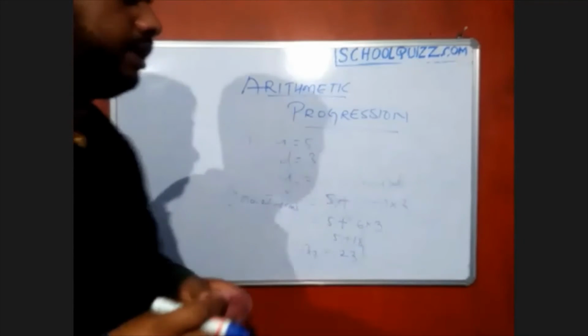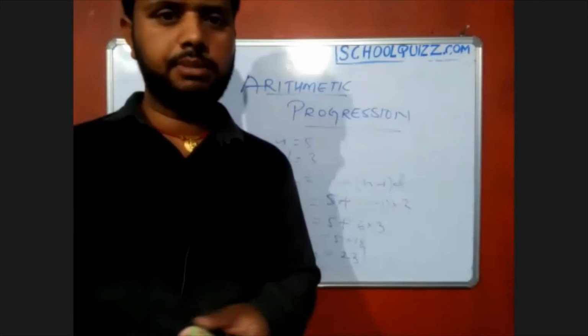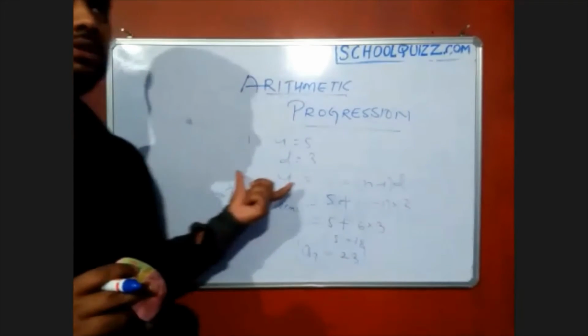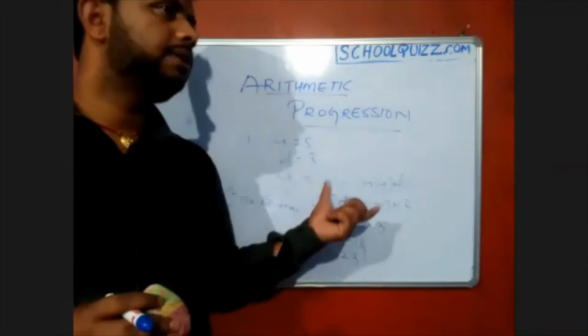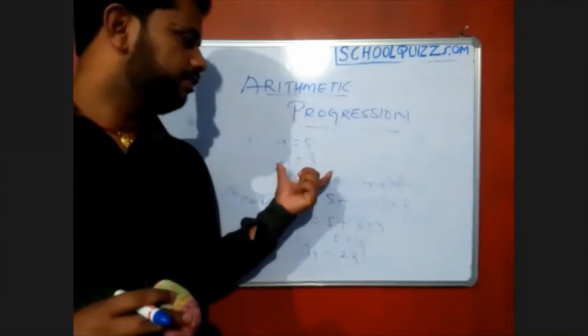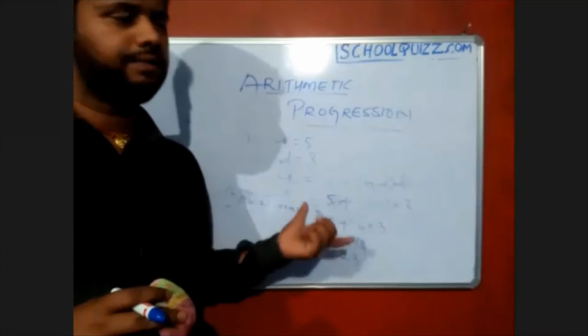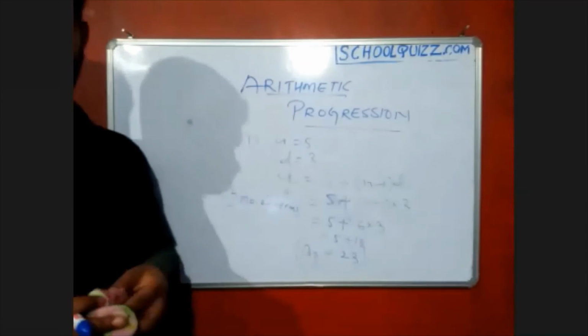That is, what are the types of questions they give in the sample paper. Okay, so basically they will ask you the number of terms, which term has which value, or what is the A, what is the D, that is, the common difference. This type of question they will ask.